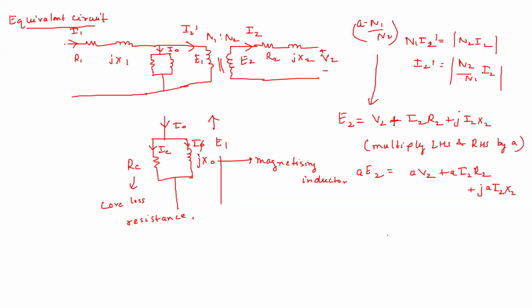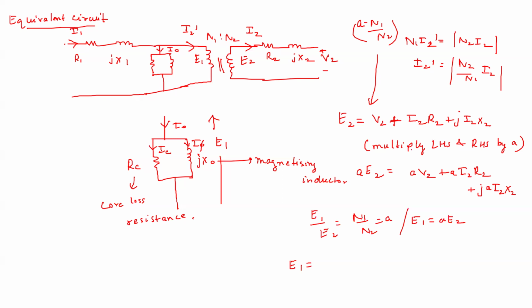Now we have seen that E1 by E2 is nothing but N1 by N2, which is a. So E1 is a E2. So I write this a E2 as E1, and this a V2 I'm writing as V2 dash.